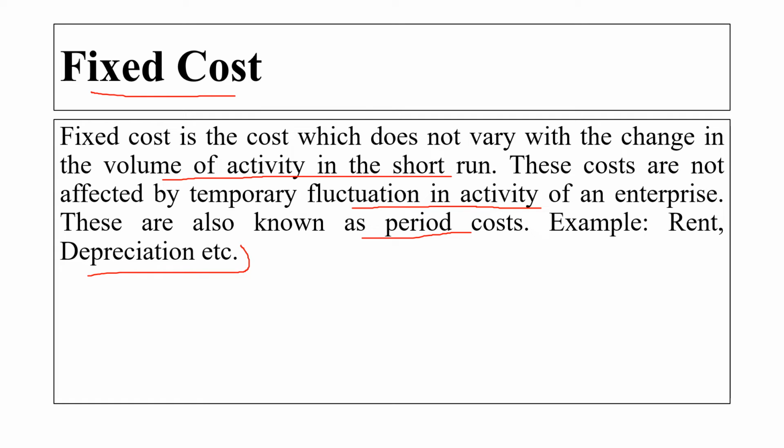When we are talking about a fixed cost, the word itself says it is fixed. It will not get fluctuated. It will not get changed with the small changes or with the temporary fluctuation in the activity of the enterprise or the activity of the business. Okay, it is fixed in nature.